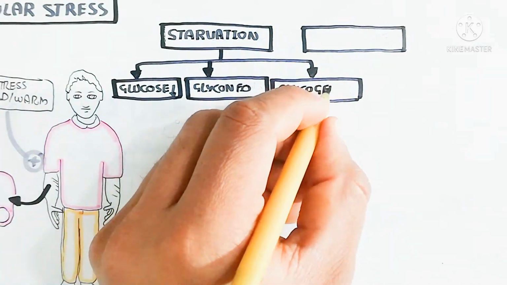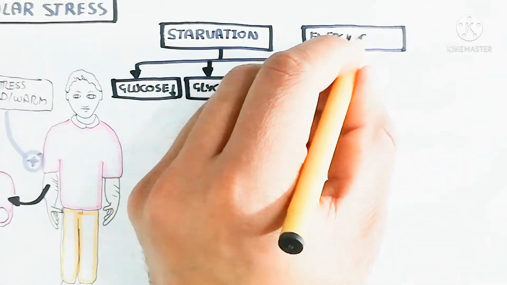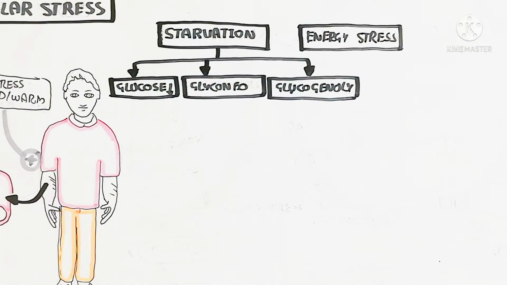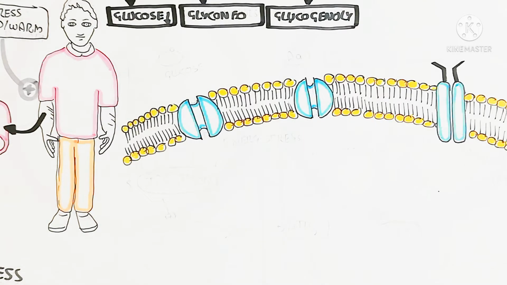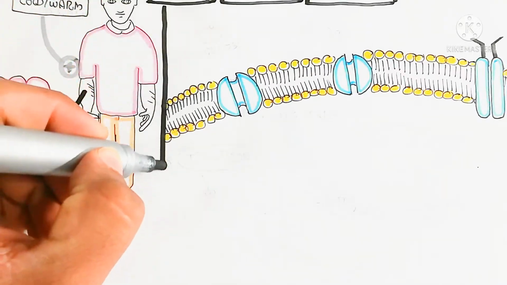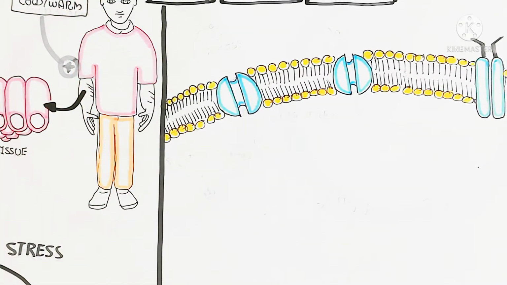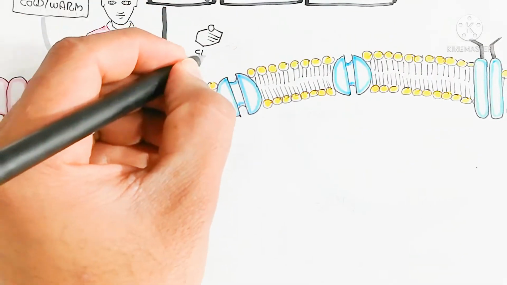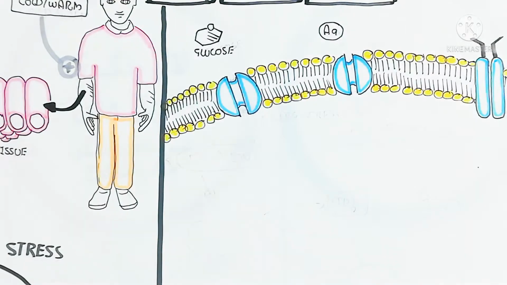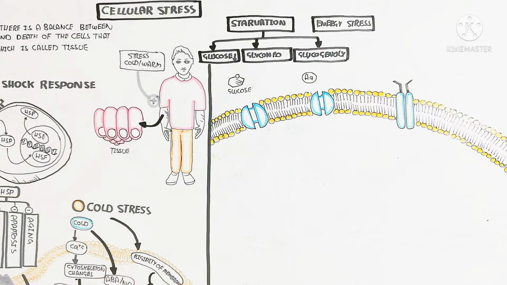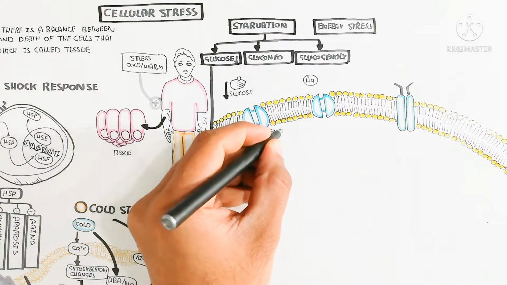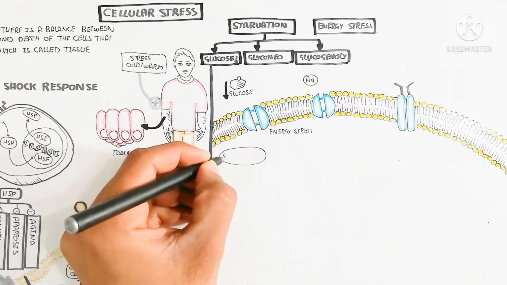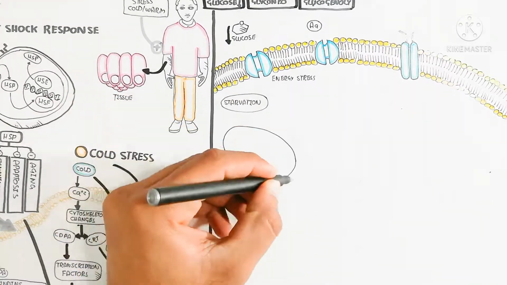In this case the glucose decreases, and glycogenolysis and gluconeogenesis will occur, and energy stress. This is energy stress because we are not taking much food. So the glucose will decrease, and hypoglycemia will occur in the blood. After the hypoglycemia, glucose is not allowed to move into the cell because the insulin level will decrease and amino acids will increase, so proteolysis will increase, and there is insufficient amino acid and energy stress during starvation.